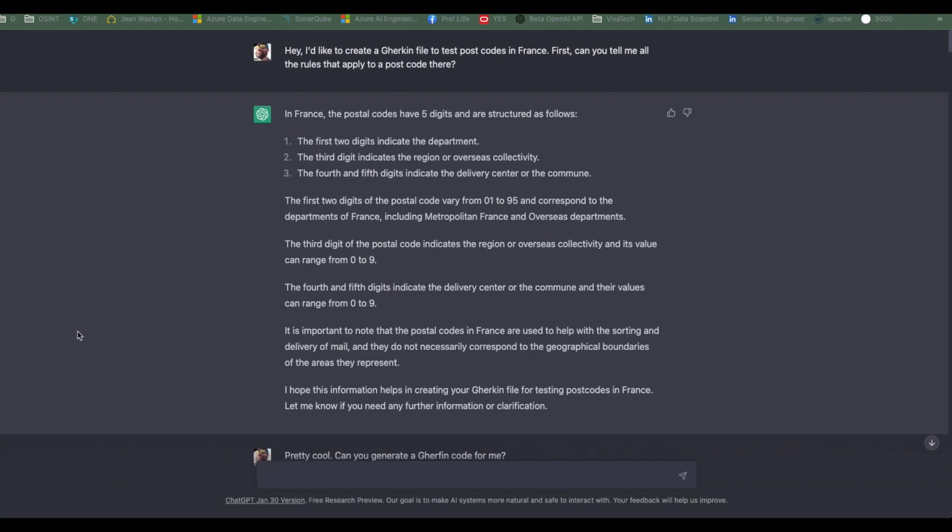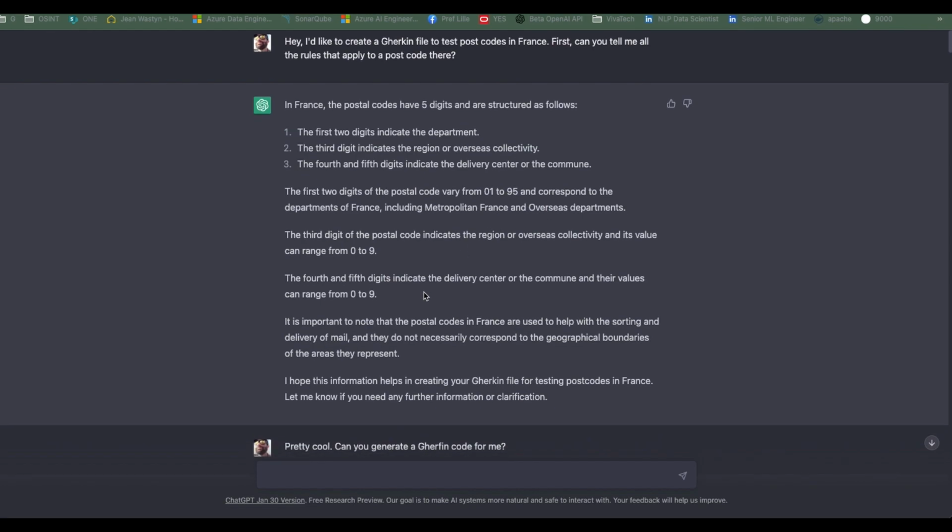Maybe the first thing I should ask ChatGPT is, what are the rules for French postal codes? So I'm asking it, and it answers me with basically 3 rules about the first digit, then the third digit, and what about the fourth and fifth digit. Then it's telling me that it should go from 1 to 95, and that it also includes France and overseas departments. Okay, right, I have my rules.